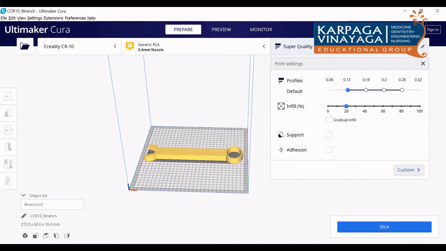So for super quality, layer thickness is 0.12. This is a 0.4 mm nozzle, so they have taken 3 times the multiples of that. Then for the infill, the inside structure, they have taken 20. If you want to adjust, you can adjust here. Okay, you can move here. Okay, next one is support.